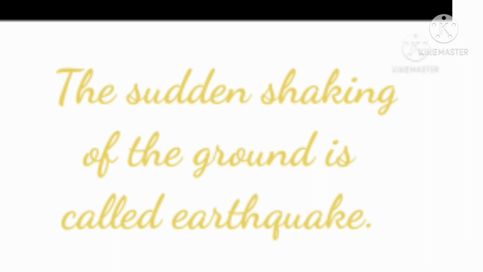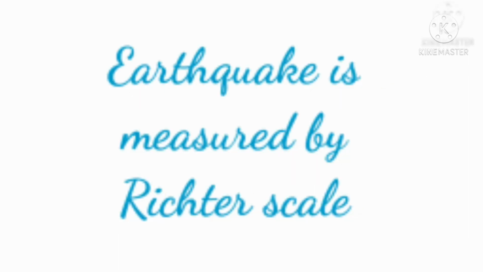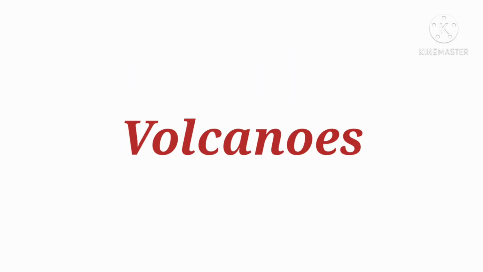Once again, all students say loudly: the sudden shaking of the ground is called earthquake. Last one. Name the instrument used to measure earthquakes. Yes, Richter scale. The magnitude of an earthquake is measured by the Richter scale.